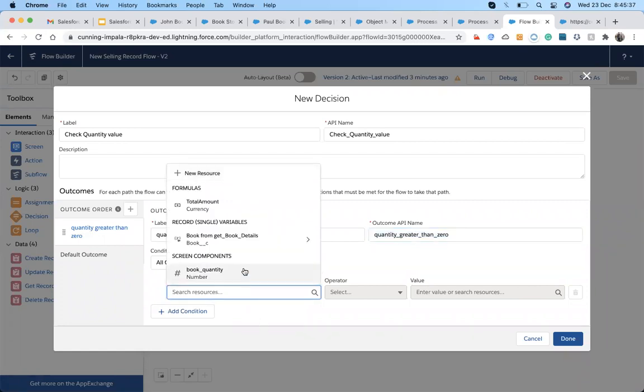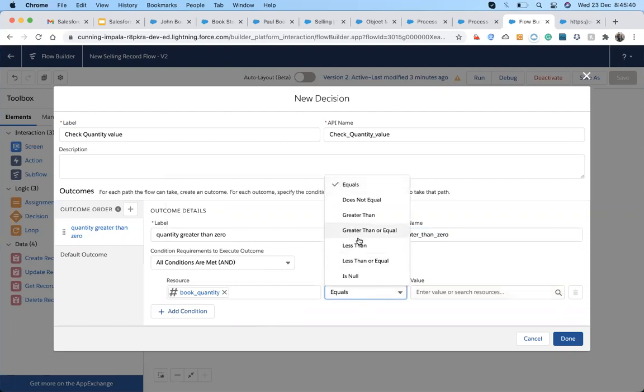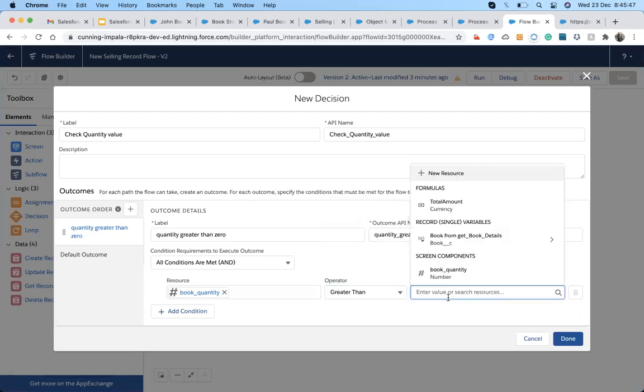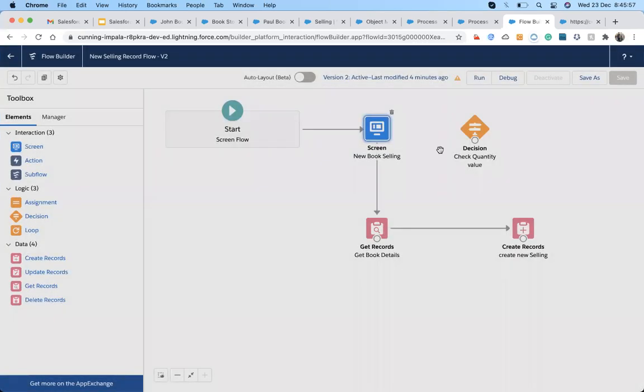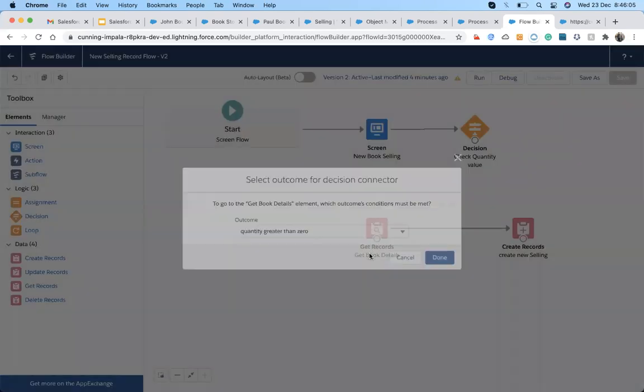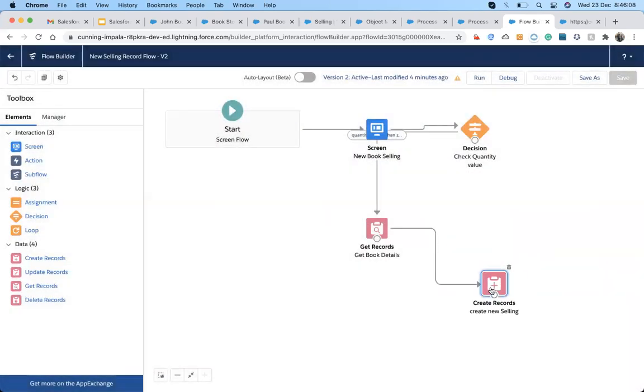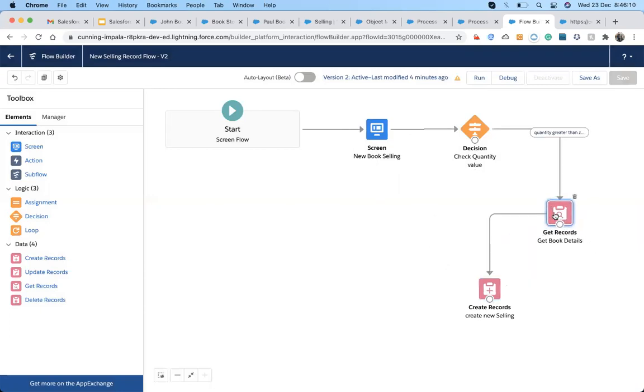Here I will choose the book quantity is greater than 0, then it will get passed, else... So I will not make it up here. It will directly come up here. If I want the quantity is greater than 0, it comes up here. Else, let's go back.